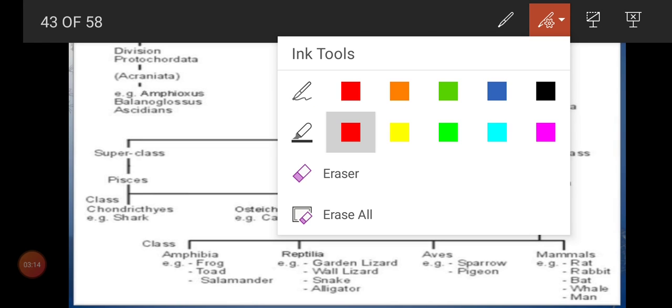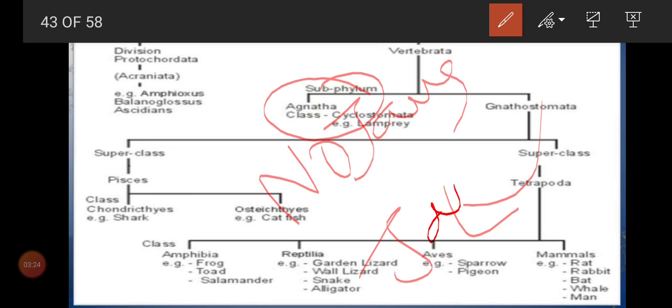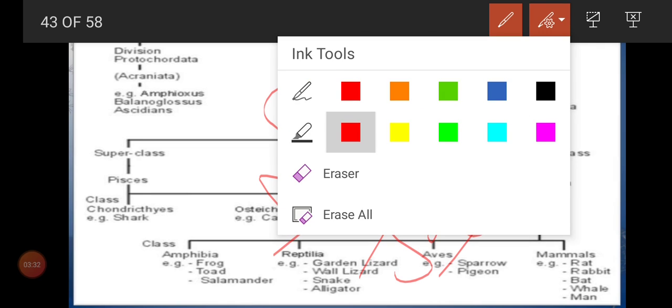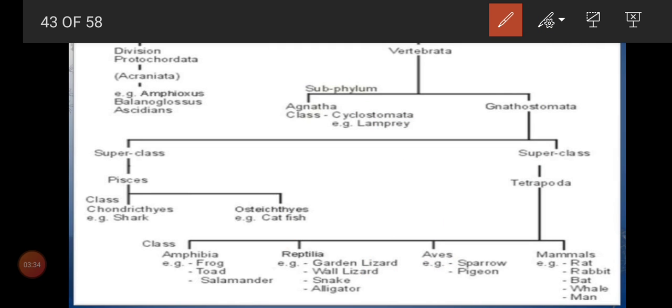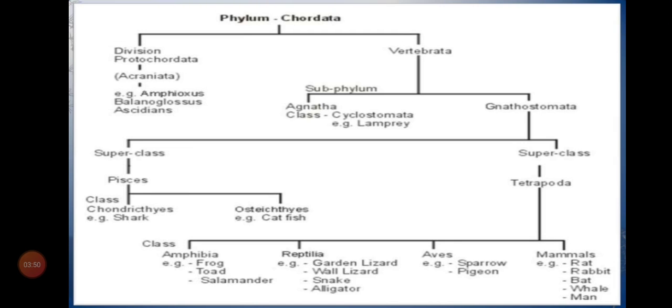Agnatha lacks jaws, no jaws. But come to Gnathostomata, we can see jaws, like upper jaw and lower jaw. Here there are no jaws in the Agnatha. Under Agnatha only one class was given, Cyclostomata. Under Gnathostomata we have two categories, fishes and tetrapoda. Fishes means bear fins, Chondrichthyes and Osteichthyes. Tetrapoda we have four groups: amphibia, reptilia, aves and mammals. Okay, this we have learned in the previous video, no?